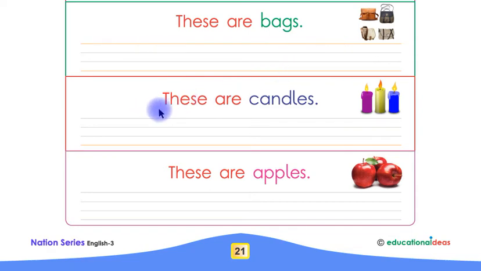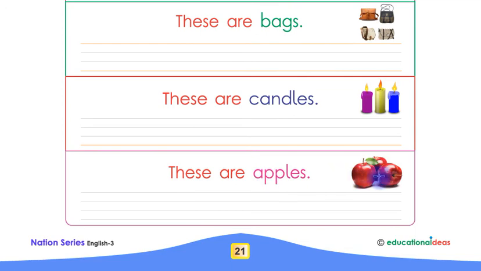Look at this, children. These are candles. Listen again, children. These are candles. Listen one more time, children. These are candles. Now say with me, children. These are candles. Say again, children. These are candles. Children, now you have to write the sentence "These are candles" in between these 4 lines by yourself.